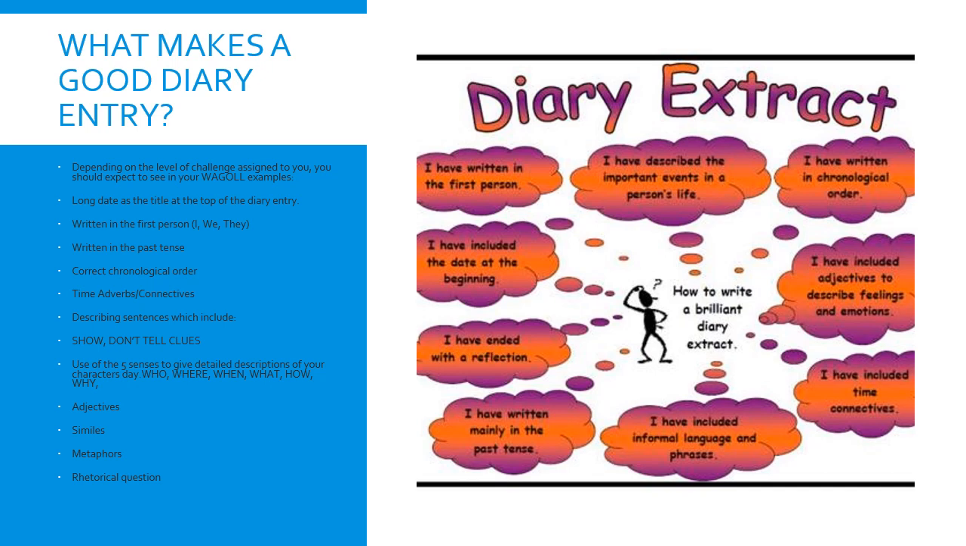We're also, and again, we're picking up on the skills that we used before in our imaginative writing. So we're looking for you to use those 5 senses to give those really detailed descriptions of your character's day. And again, you might want to use the useful W questions: who, where, when, what, how, and why, to help you plan out your diary entry.